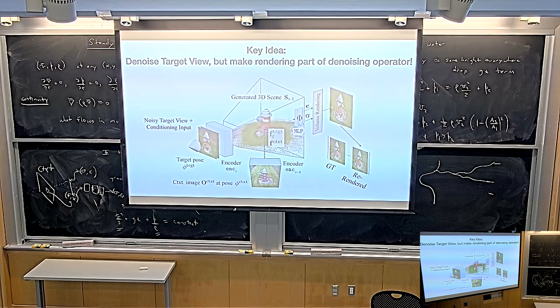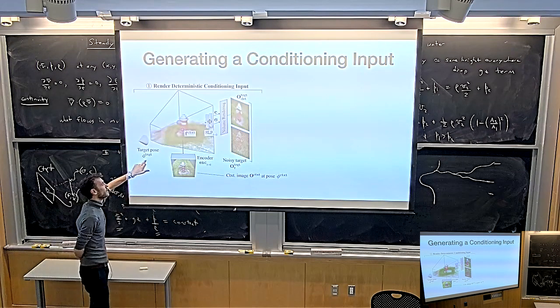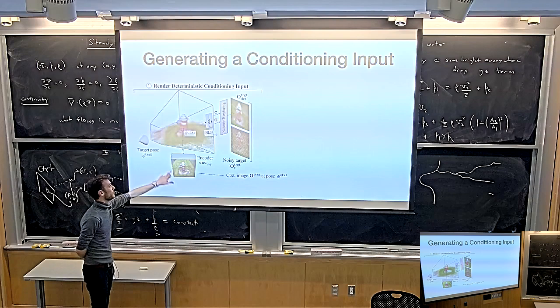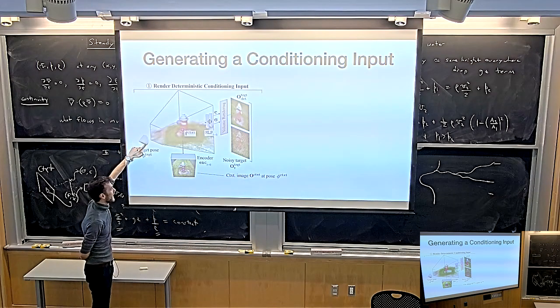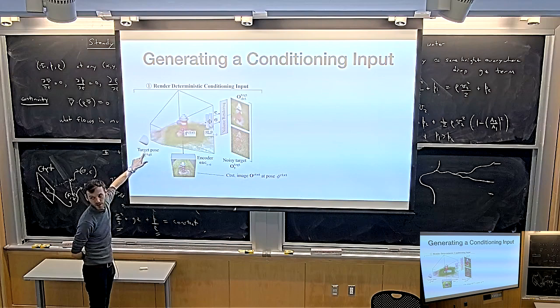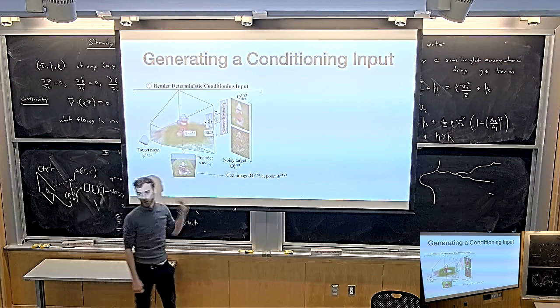Okay, so there's an easy fix to this. You sample your context view, you take only the pose of the target view, and then you render a deterministic estimate of the target pose. So you first do a forward pass as if it was just PixelNeRF, and you get a blurry image.